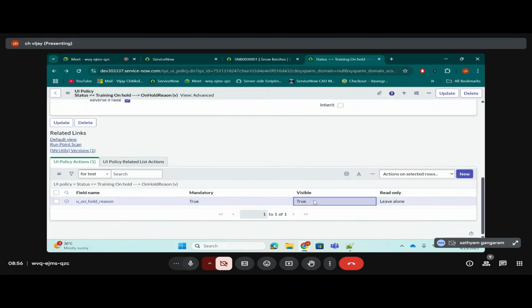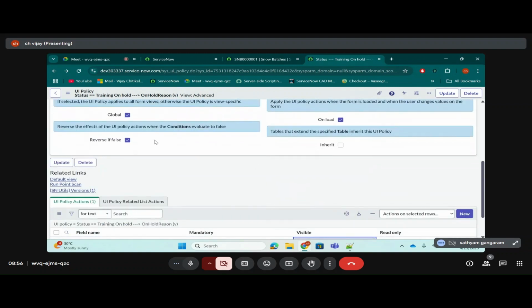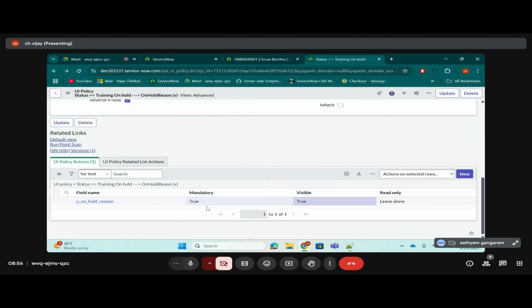If it is visible true, make it visible false. What is the reverse of true? False only, right? Consider it as opposite. If it is visible false, make it visible true.